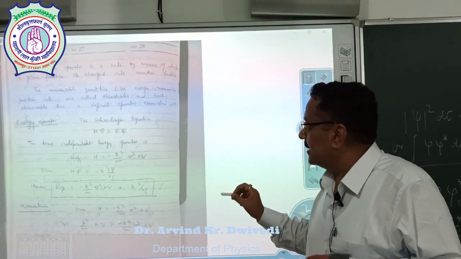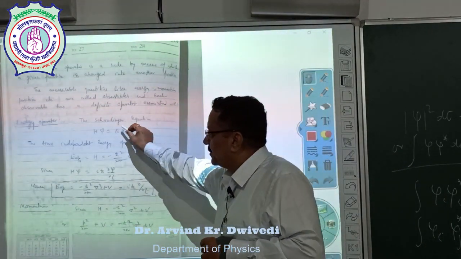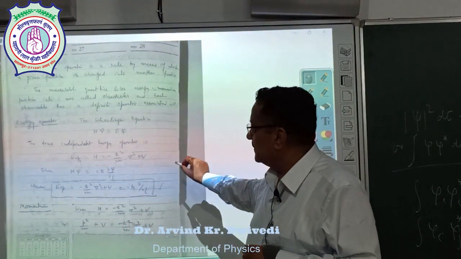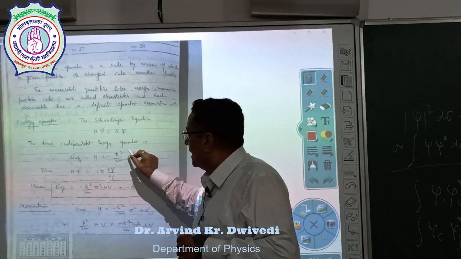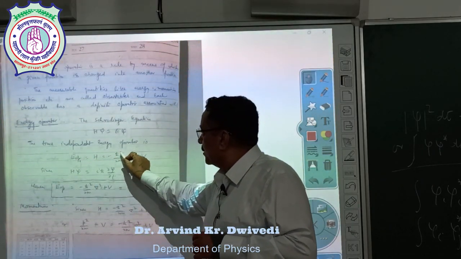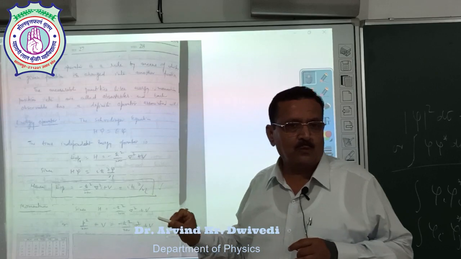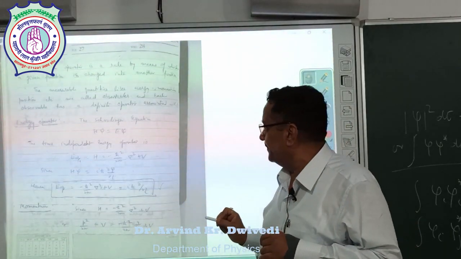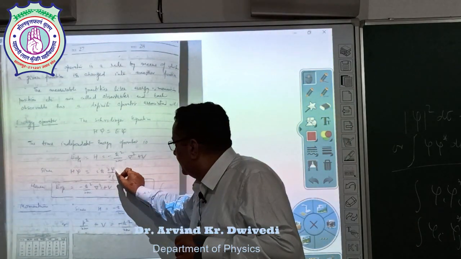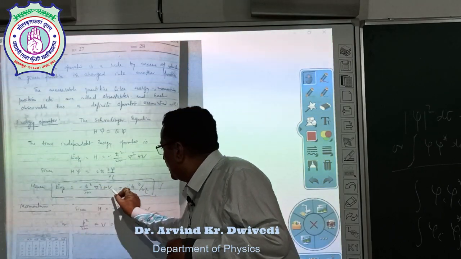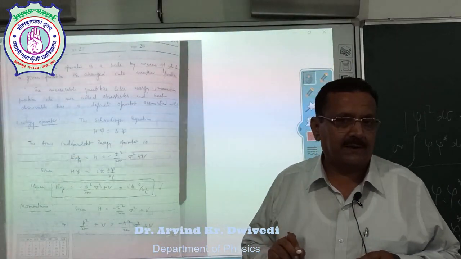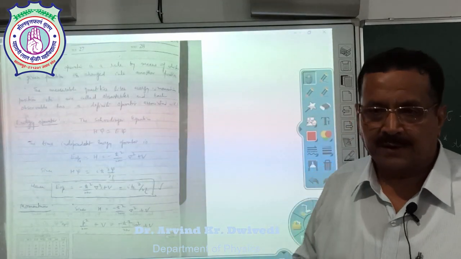The energy operator: we know the Schrodinger wave equation H psi is equal to E psi. The time independent Hamiltonian can be written H is equal to minus h cross square upon 2m del square plus V. In this way, we find E is equal to i h cross del upon del t. This is called the energy operator.